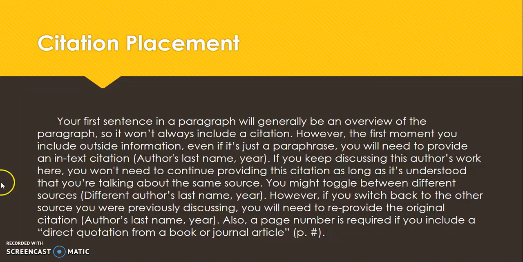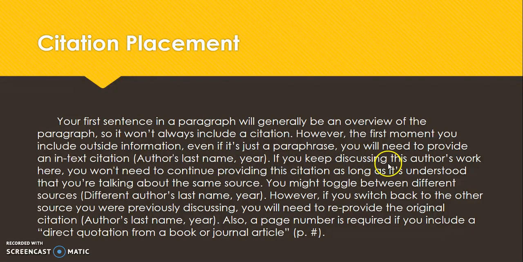Your first sentence in a paragraph is generally going to be an overview of the paragraph. This means that you're not always going to include a citation here at the end. However, the first moment that you include outside information, and remember, even if it's just a paraphrase, you're still going to need to provide an in-text citation. And again, just an overview, you're going to have the author's last name and the year.